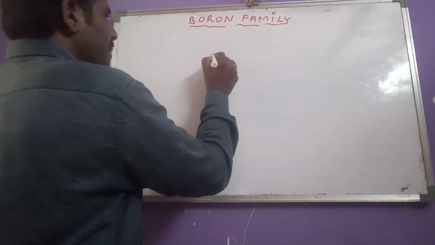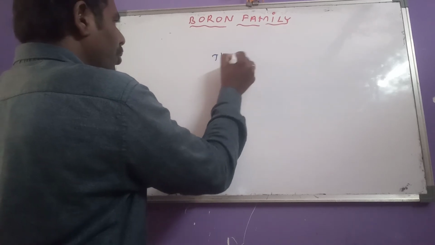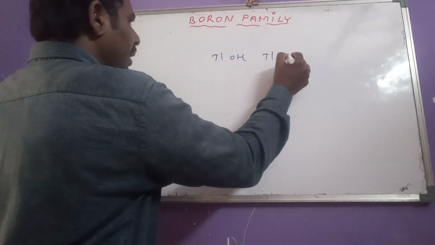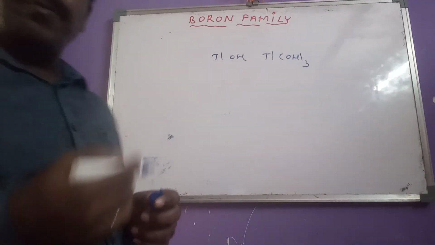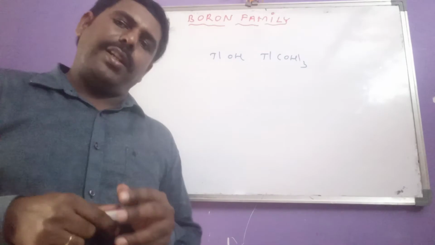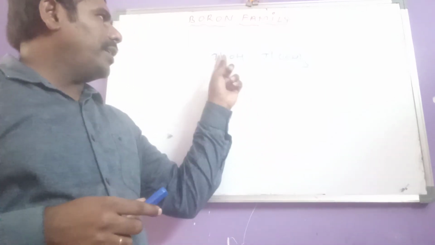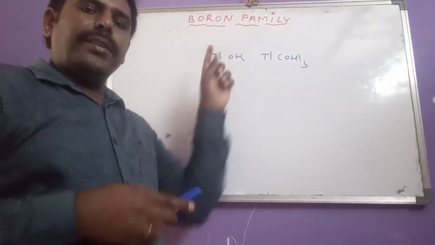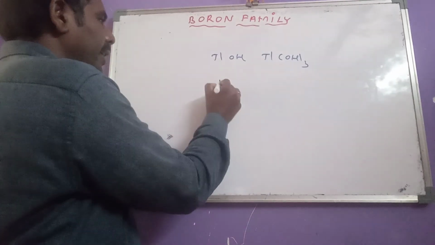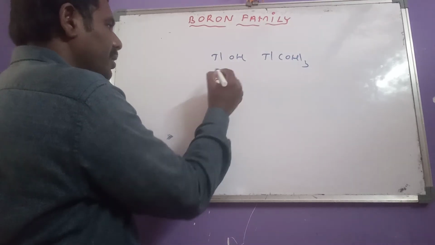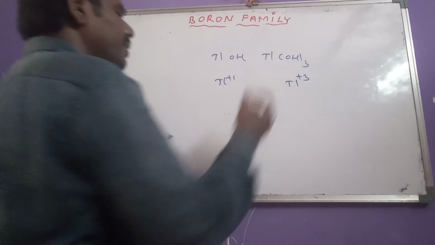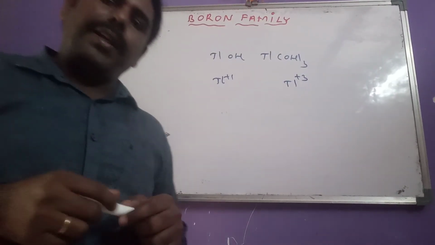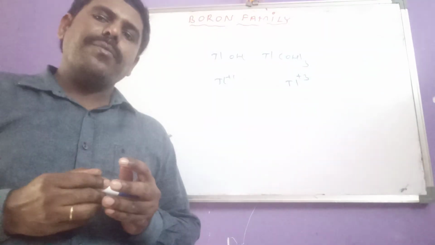Another question we also get regarding the same inert pair effect concept. What is that? TlOH and Tl(OH)3: which is more basic? They give this question. Now, in TlOH, thallium is present in +1 oxidation state. But in Tl(OH)3, thallium is present in +3 oxidation state.